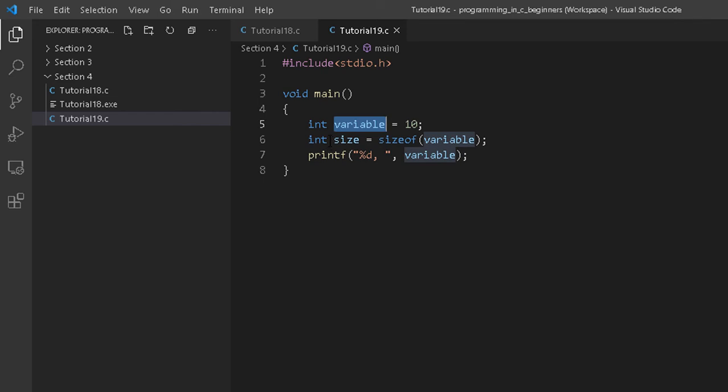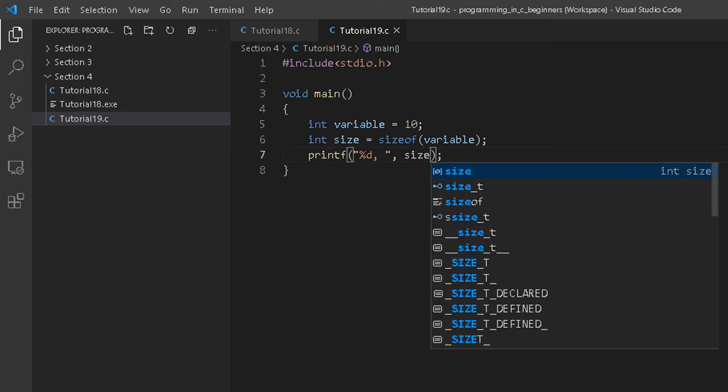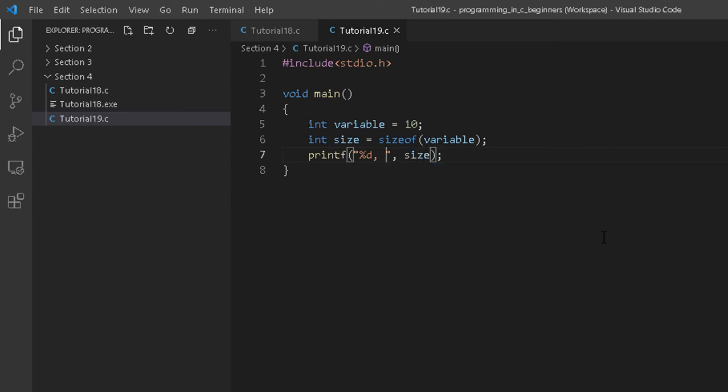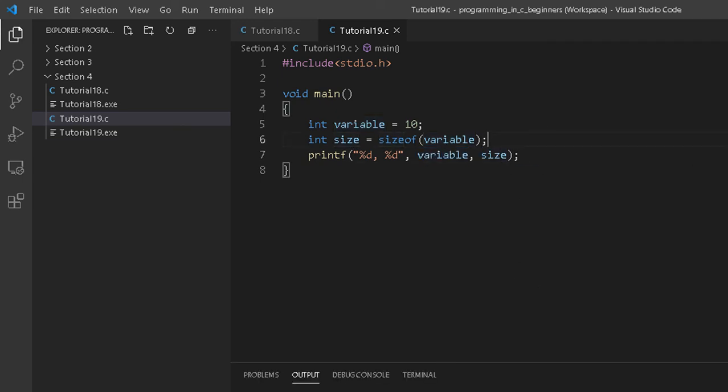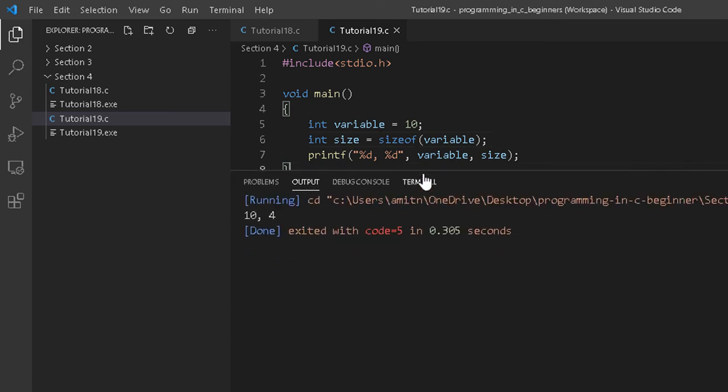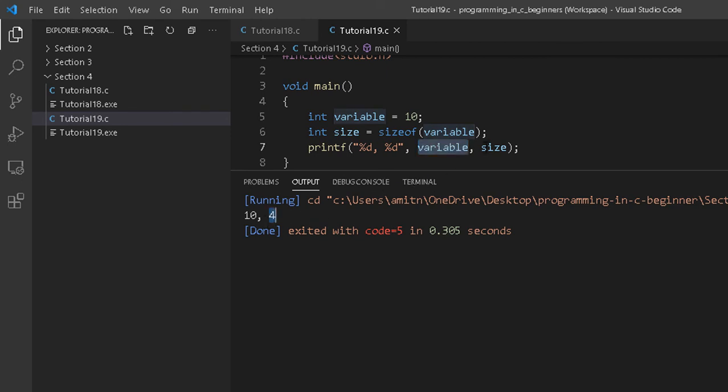If you run this program, let me print the value of size as well. I will not print only the variable, I will print the size. Let me print both. The first one will be variable and the second one will be size. So I will write down the variable name, then a comma, and then another variable name. Definitely the first %d represents variable and the second %d represents size. Let me run this program and you can clearly see the output over here. The first output represents variable and the second represents size.